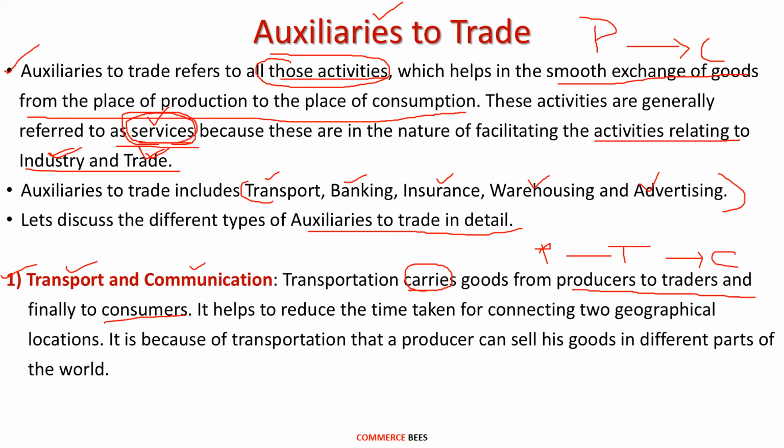It helps reduce the time taken for connecting two geographical locations. If we take the example of tea, it is mainly produced in the state of Assam, but it is consumed in different parts of India and also in different parts of the world. So transportation helps in transporting the tea produced in Assam to different parts of India and of the world. So transportation connects two geographical locations. It is because of transportation that a producer can sell his goods in different parts of the world.